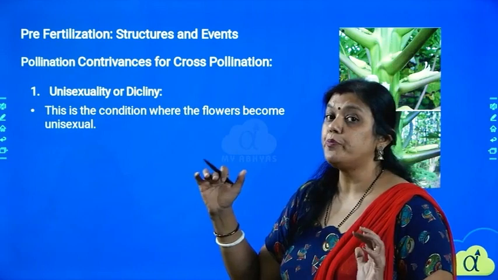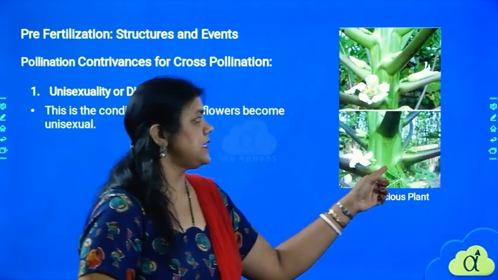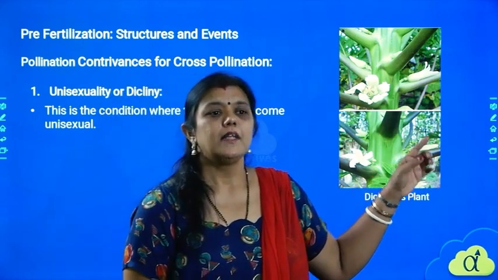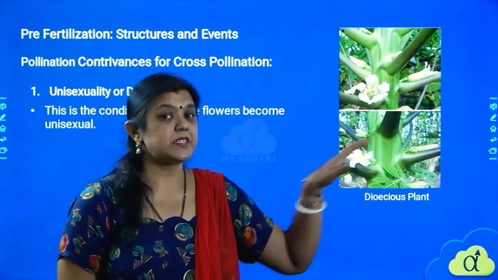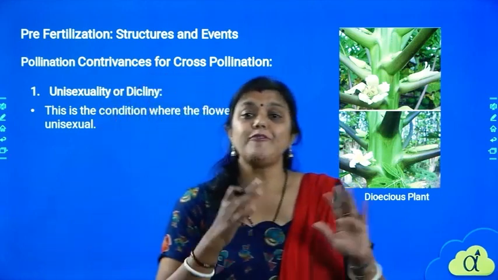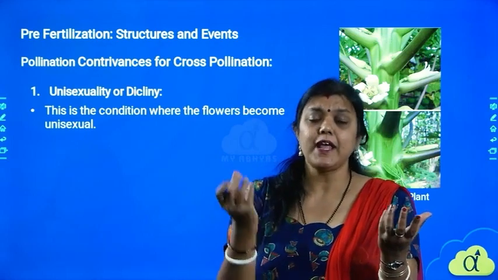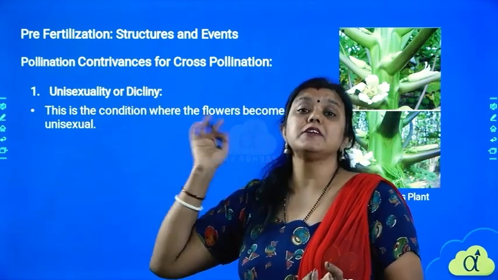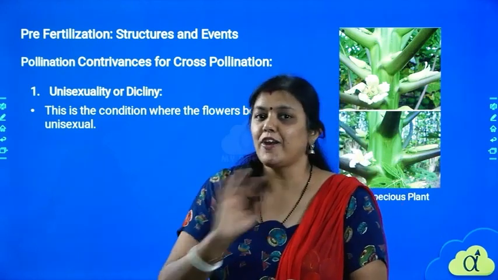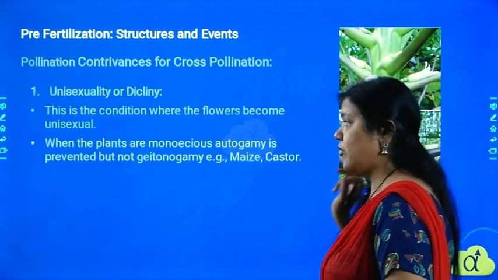This is one of the outbreeding techniques. Like we see in the papaya plant, the flower itself is unisexual. They have a separate male flower and a separate female flower, right? So when the flower becomes unisexual, the male and female flowers are different, and that is why they can go for cross-pollination only. The pollination cannot happen by self-pollination. It has to be cross-pollination only.